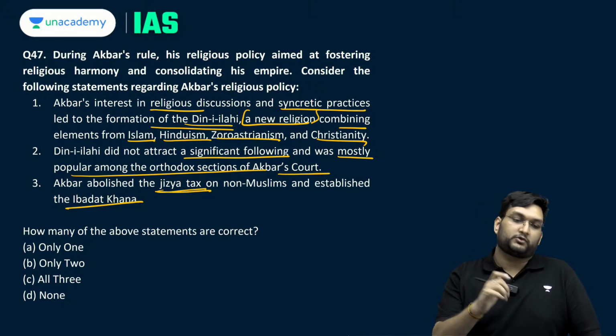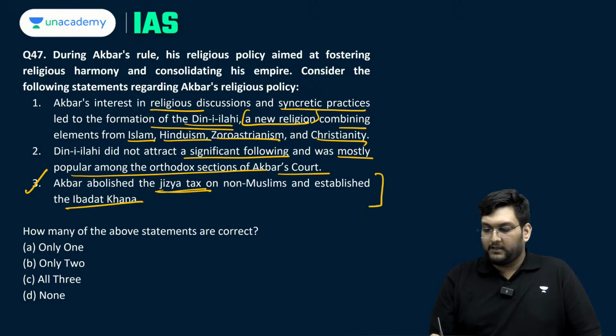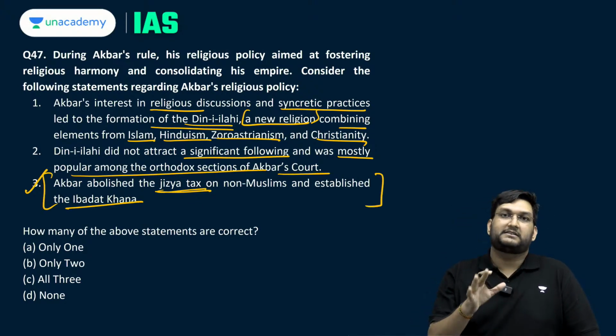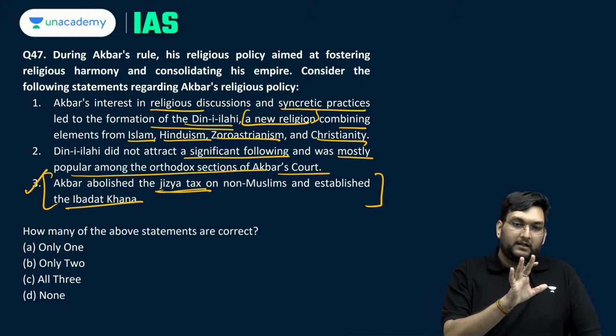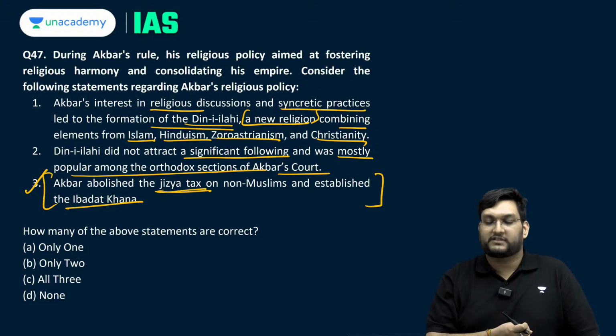Now first things first, you should know 3 is correct. Ibadat Khana, jizya abolished by him for the first time, established by Qutbuddin Aibak at that point of time in Delhi Sultanate. Jizya tax was properly abolished by Akbar, a Mughal, and Qutbuddin Aibak being a Delhi Sultanate ruler 1206.